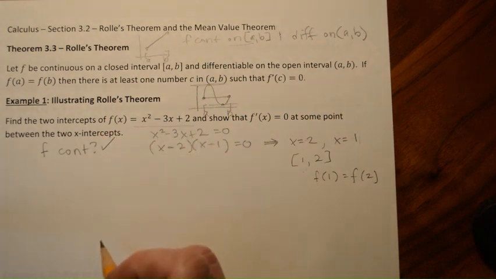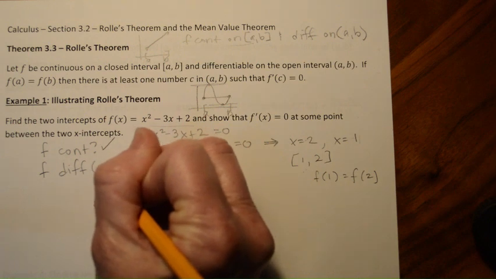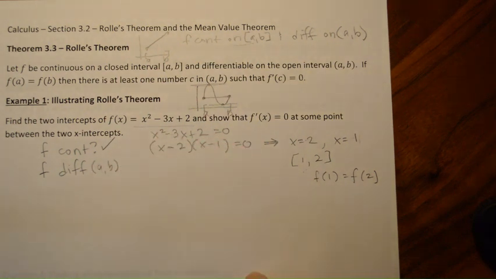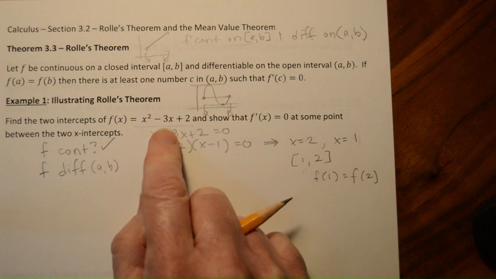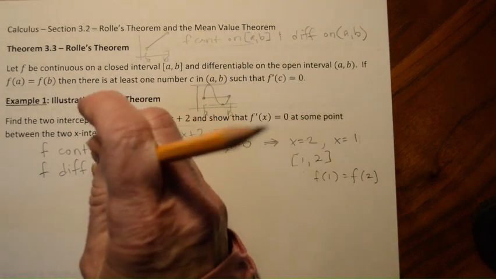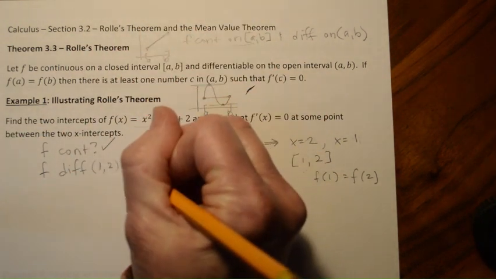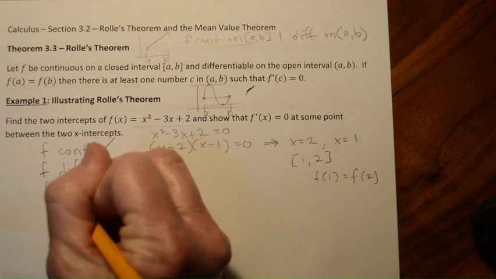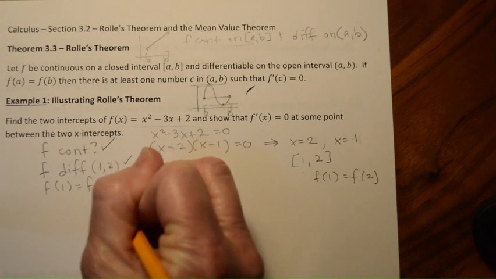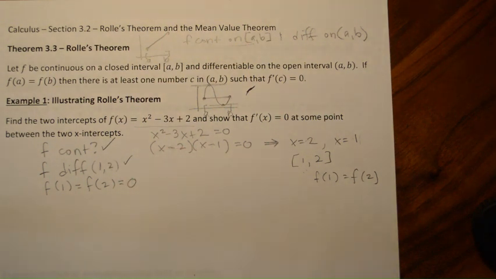So yes. Is it differentiable on the open interval? And again, polynomials are always continuous and differentiable everywhere. Sorry, I didn't mean to put a, b. I meant to put 1, 2. It is differentiable there, yes. And then is f of 1 equal to f of 2? Yes, we just found that because they are the x-intercepts, they are equal to each other and they're equal to 0. All right, so then that means that we can apply Rolle's theorem.